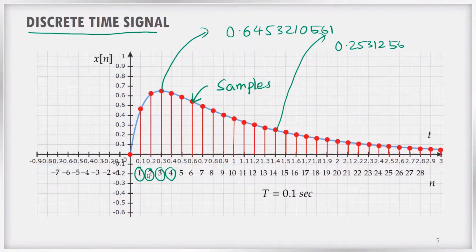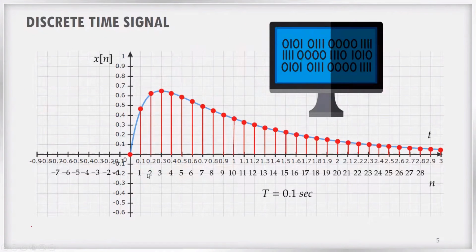Now, what is the problem with this signal? Is this signal digital? Can we call this signal a digital signal? No, it cannot be called a digital signal. Why? What is the problem? There is a problem because if we want to take different values, we know that computers or digital electronic elements will take values only as binaries, right?